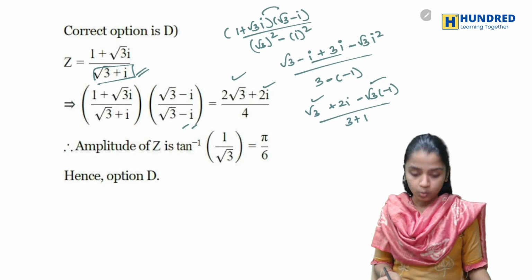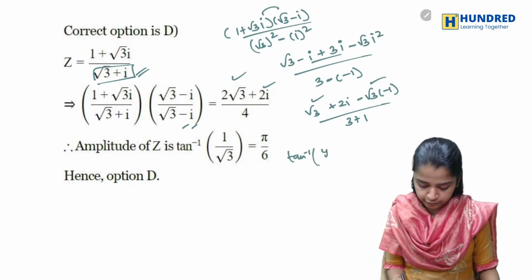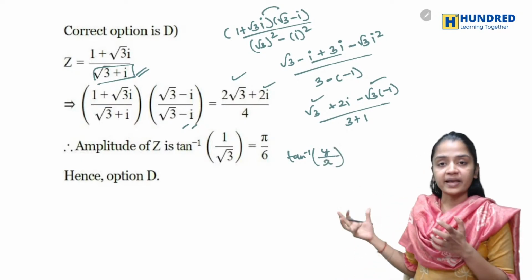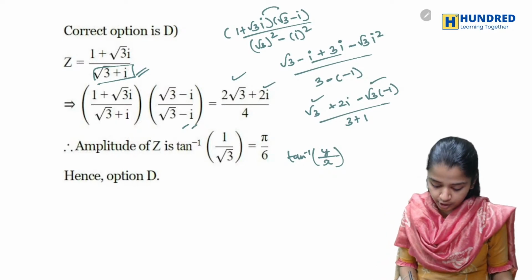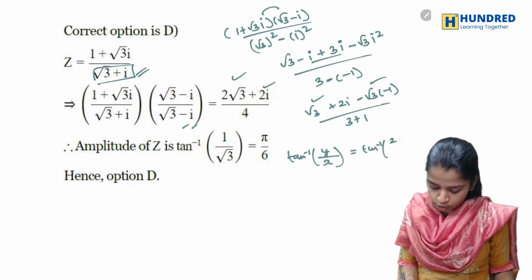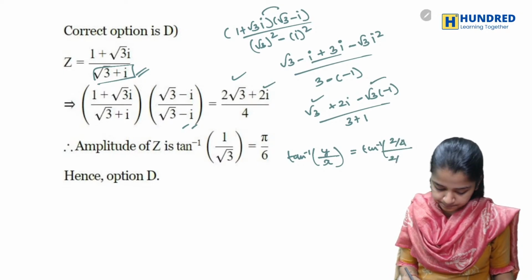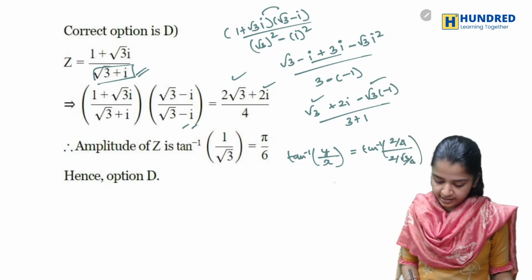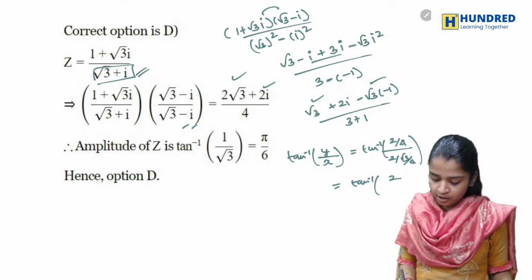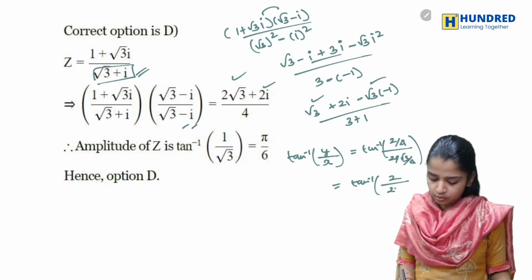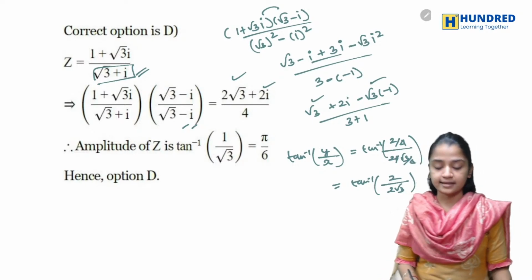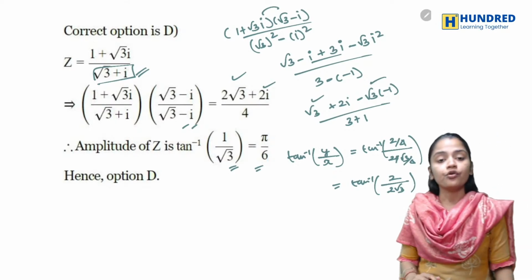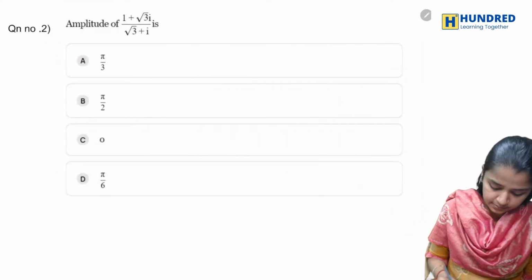Now what will happen? What is tan inverse? Tan inverse of the coefficient of the imaginary term by the real term. So here your imaginary part will be tan inverse of 2 by 4 by 2 root 3 by 4. So next it is nothing but tan inverse of 2 by 2 root 3. This 2 and this 2 get cancelled. Now here it will be tan inverse of 1 by root 3, which is nothing but pi by 6. So your answer is option D, which is pi by 6.